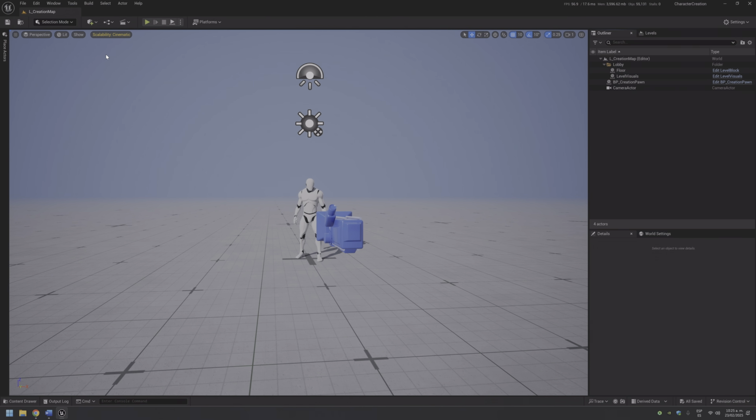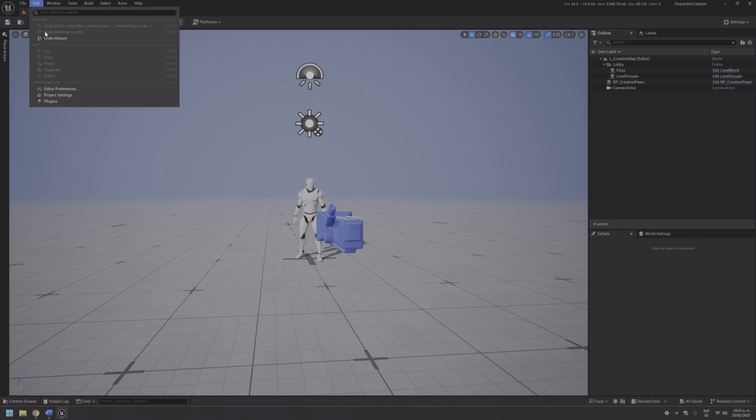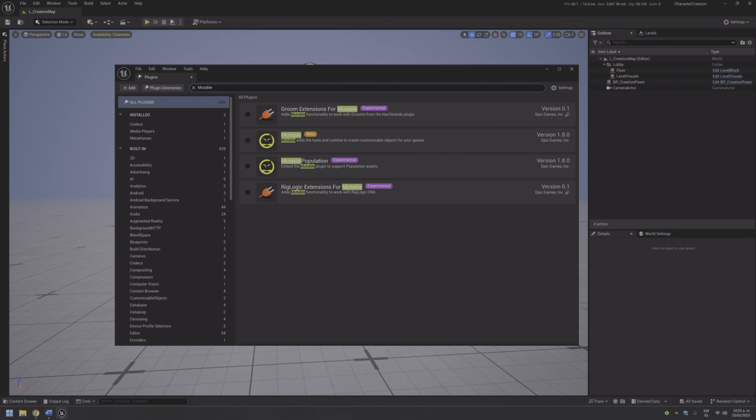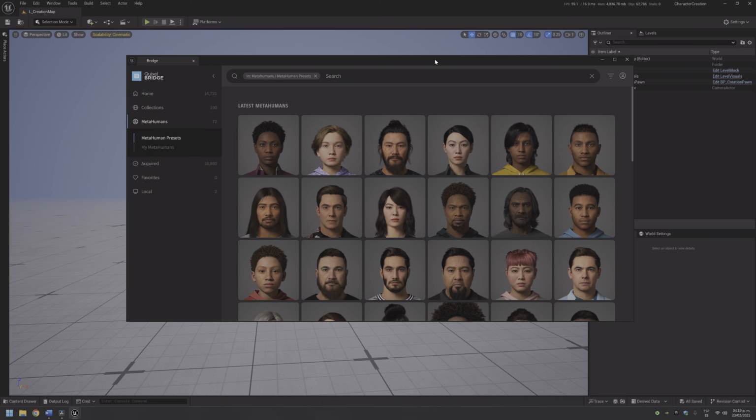Alright, now that we have almost everything we need, there are two important things left to do. First, enable the Mutable plugin and add a MetaHuman. Well, actually two MetaHumans. Enabling Mutable is pretty simple. Just search for it among the plugins and activate it. If you want, you can explore some of its extensions, but the basic one is more than enough.